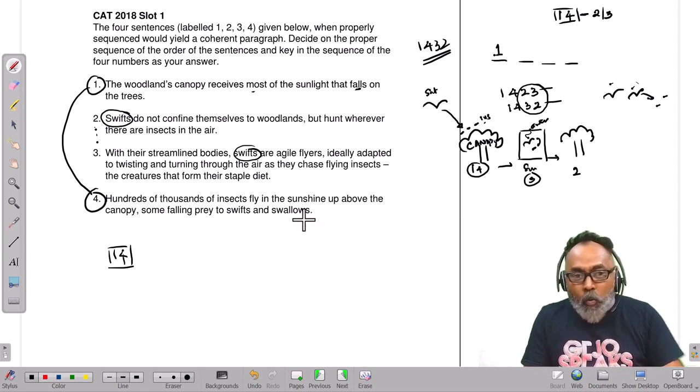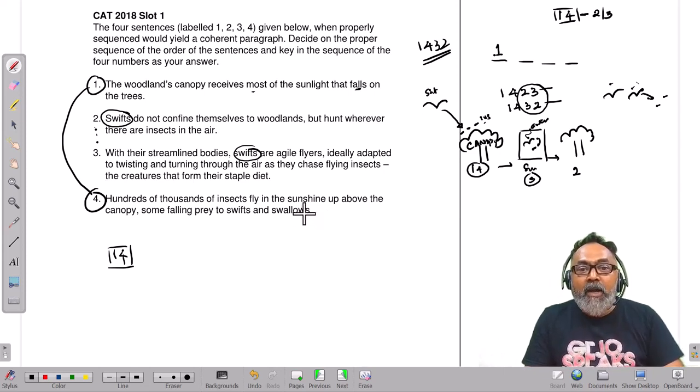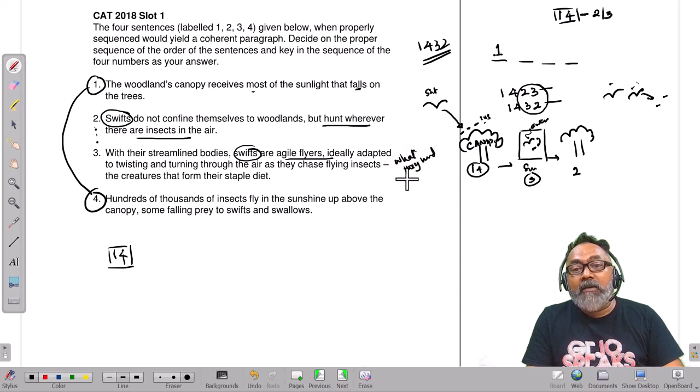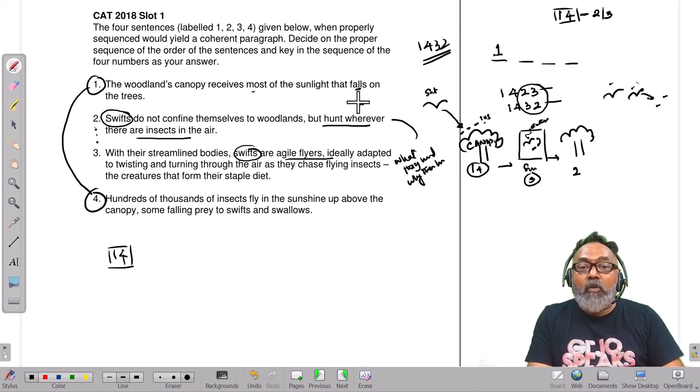What are these two things doing? Both are talking about something specific to swift, right? The fact that where they hunt, what kind of creatures are there, what they hunt. This is about what they hunt, why they hunt. This is talking about where they hunt.